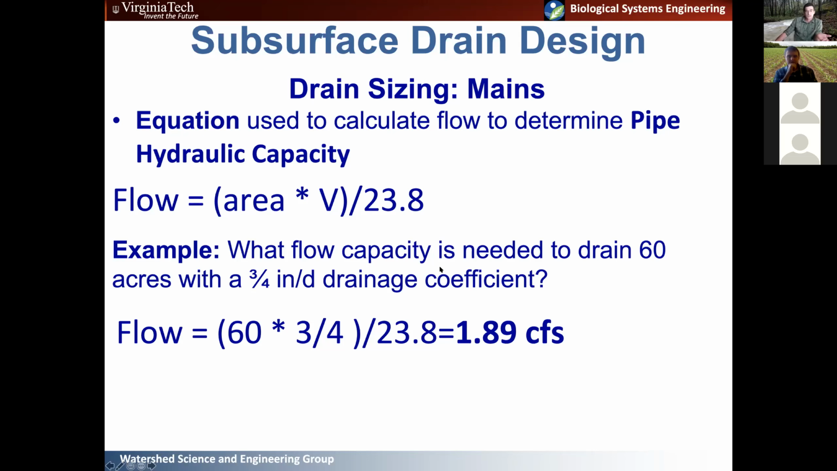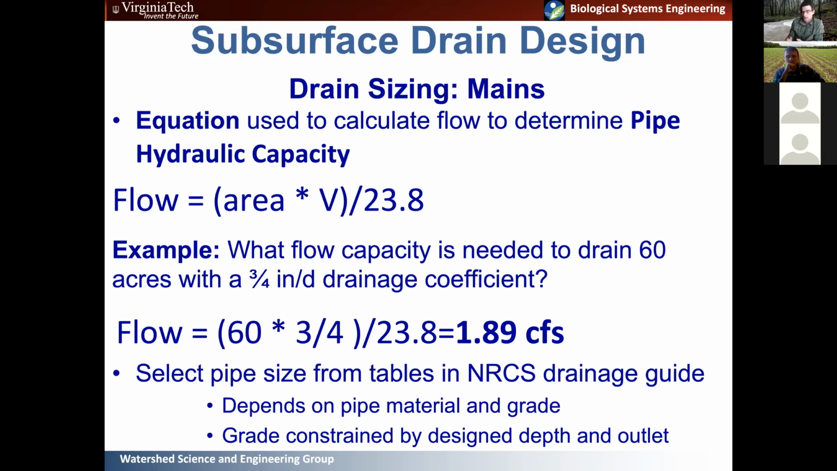So let's do an example. What flow capacity is needed to drain 60 acres with a 3/4 inch day drainage coefficient? Well, if we plug those into our equation to figure out the main sizing, we come up with an estimated flow of essentially 1.9 cubic feet per second. So that's the amount of flow that main line is going to have to convey for our drainage system.